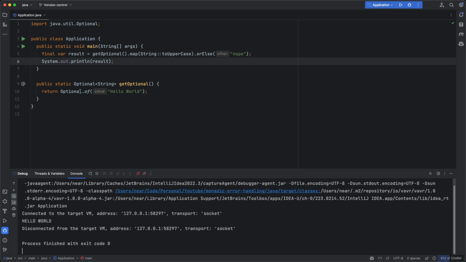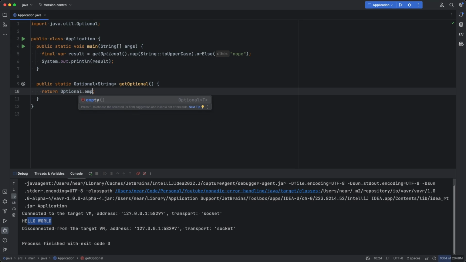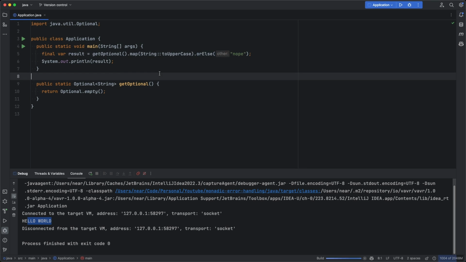If we now run this, we get hello world if our optional does exist. Otherwise, we could say Optional.empty. So this is the fallback case. If we run this now, we get nope.